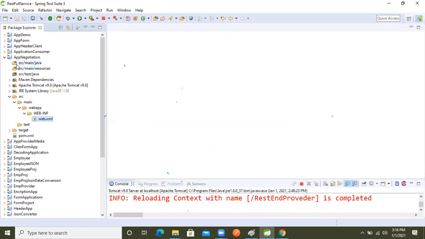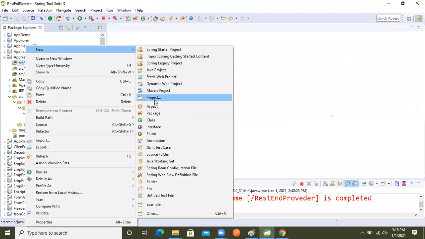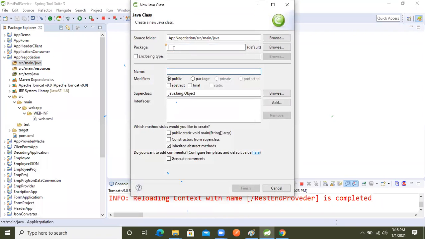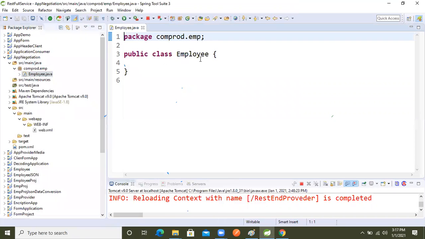So now let's create our Java object, right? Our employee object, I will take one employee class, right? So com.product.prod.emp. Now I will create the employee object. Inside that, we need to make this class JAXB, if we want to convert this object to XML or JSON.